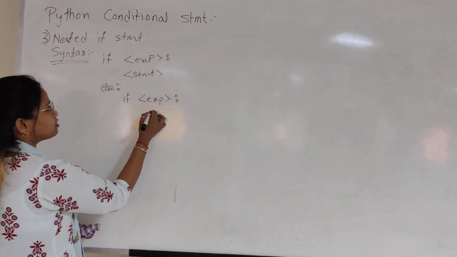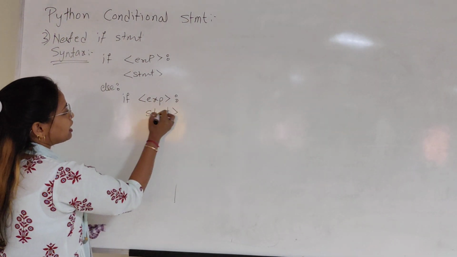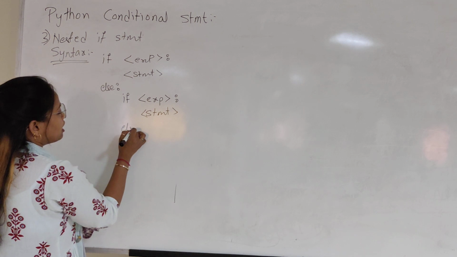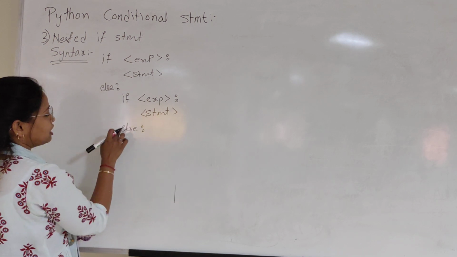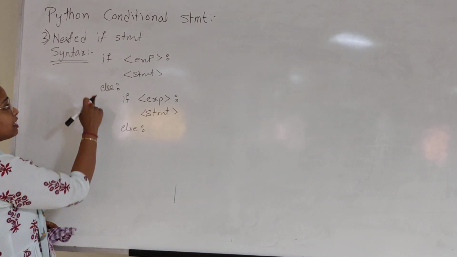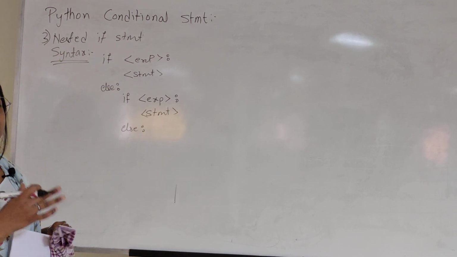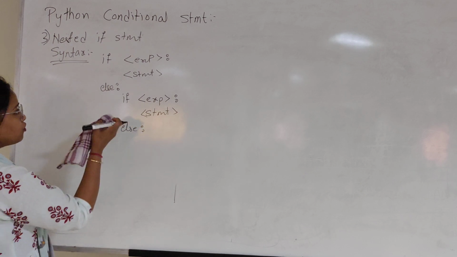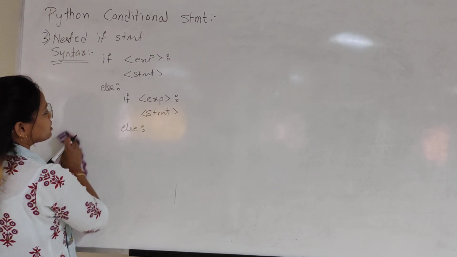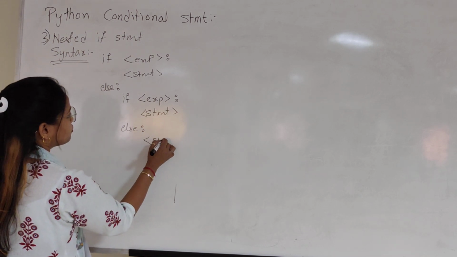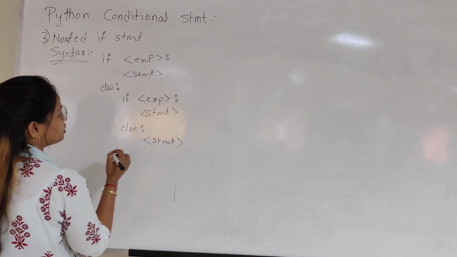Okay, if this statement is true, then execute this statement, else. Now this if and else are of the same category, and this is this one. So this if is my nested if inside this. If you want to compare, this is one type of expression.